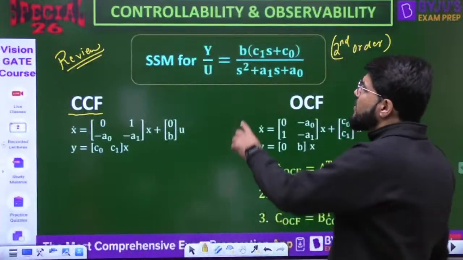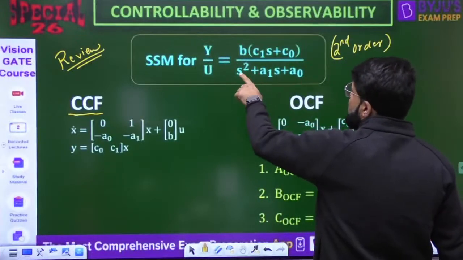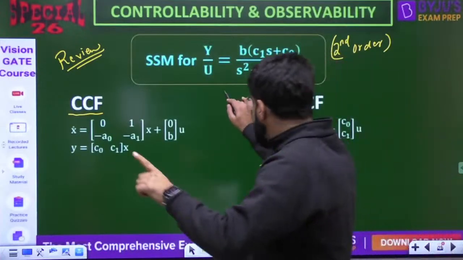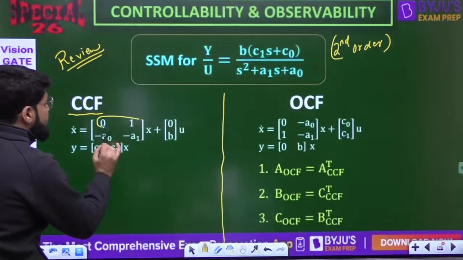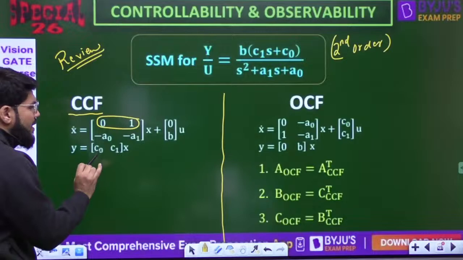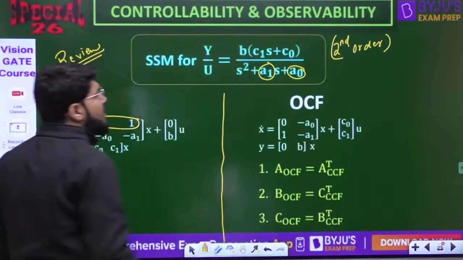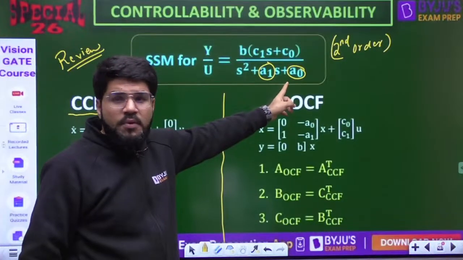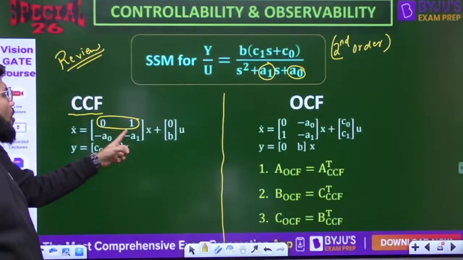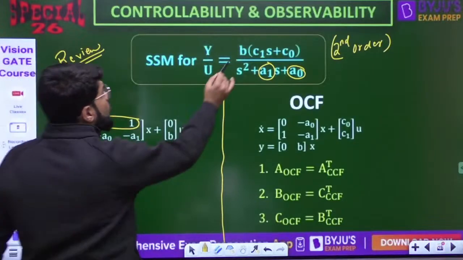Suppose you are given the transfer function Y by U equal to b times (c1 s plus c0) upon (s square plus a1 s plus a0). The CCF form is given by x dot is Ax plus Bu, where matrix A will be: the first row is 0 1, and the next row is minus a0 minus a1. What are a0 and a1? They are the coefficients of the denominator starting from the constant, going in reverse, with the opposite sign. Plus [0 b]u.